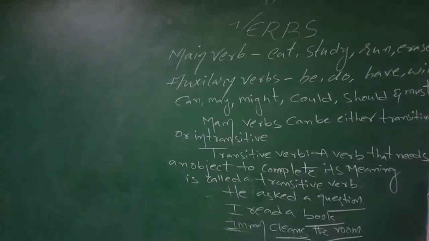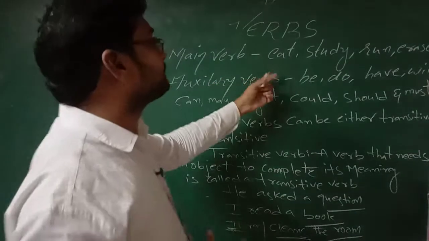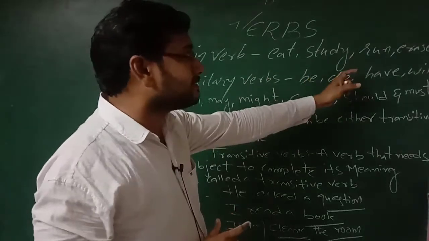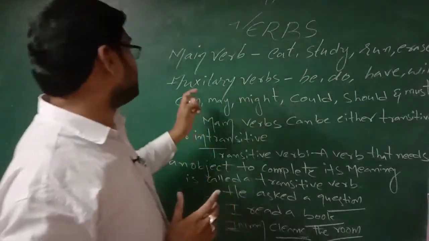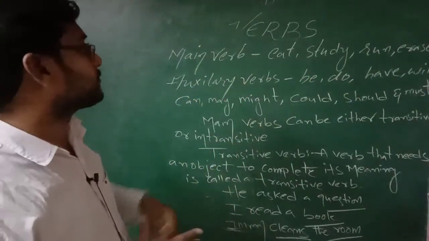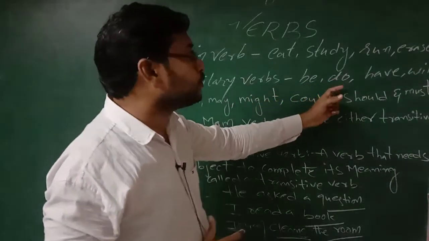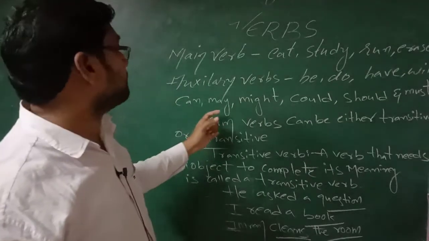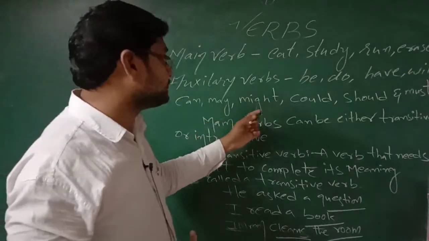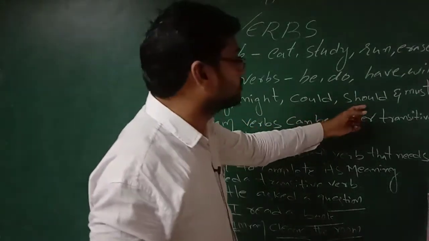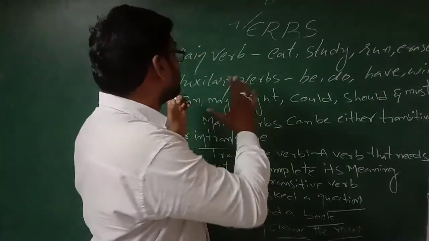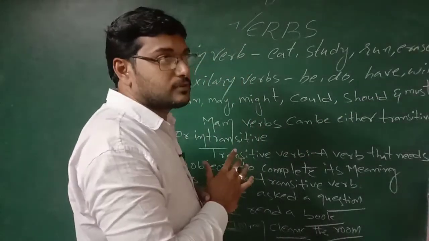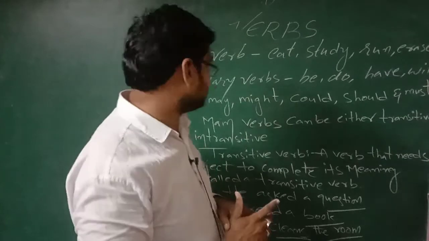Some of the main verbs are eat, study, run, erase. And auxiliary verbs are helping verbs: be, do, have, will, can, may, might, could, should and must. I taught these auxiliary verbs while I taught you tenses.